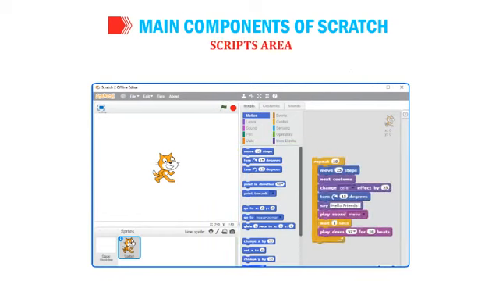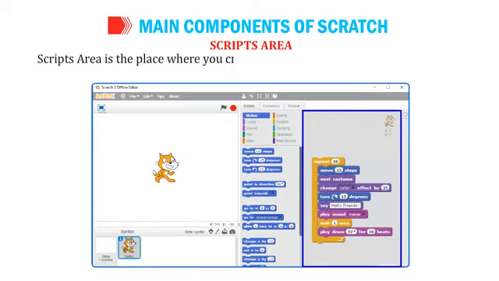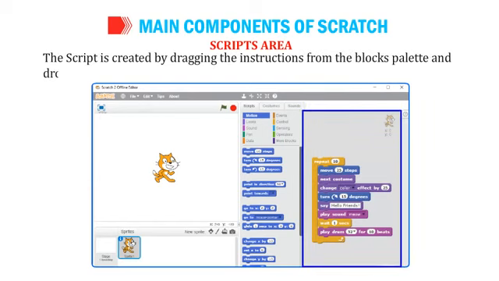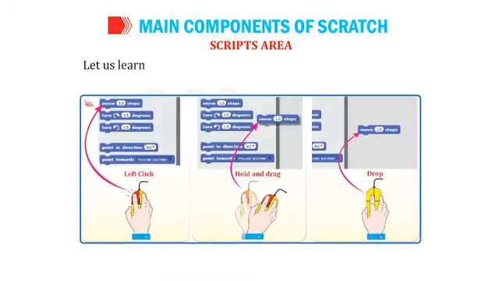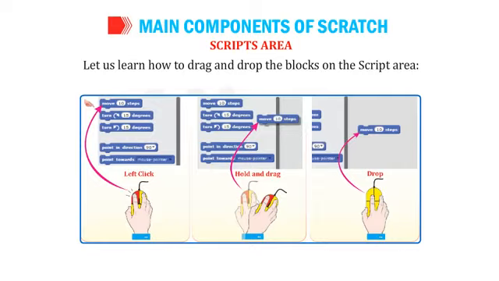Scripts area. Scripts area is the place where you create a script to do a particular task. The script is created by dragging the instructions from the blocks palette and dropping them stepwise on top of each other. A script is also called a program. Let us learn how to drag and drop the blocks on the script area.